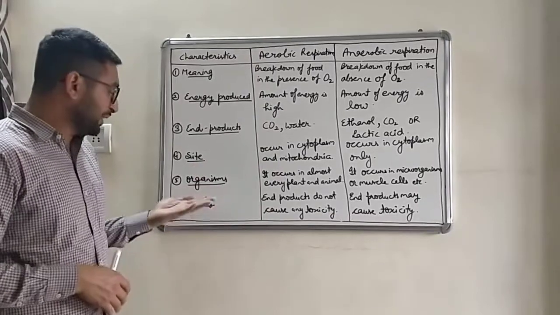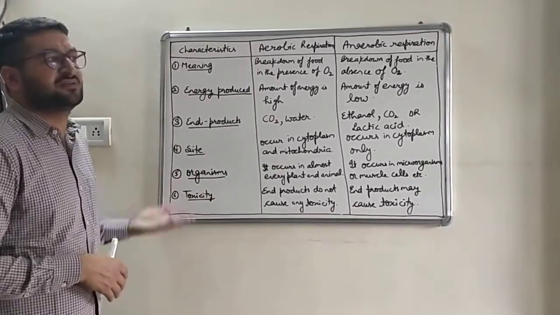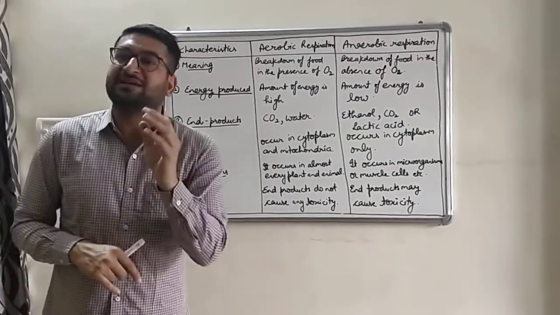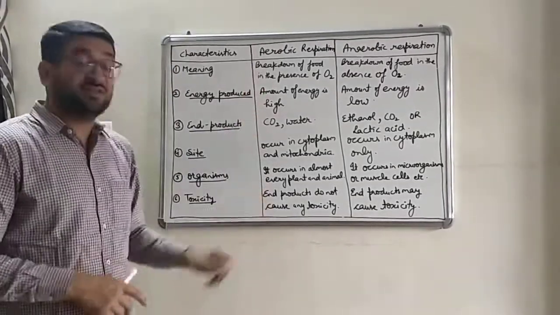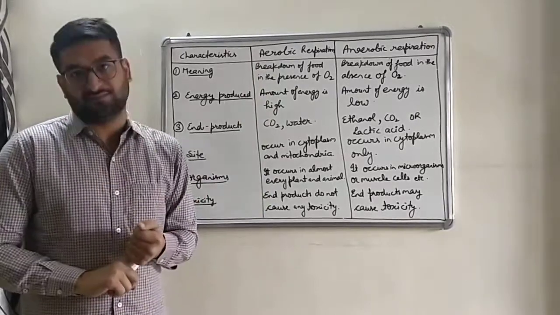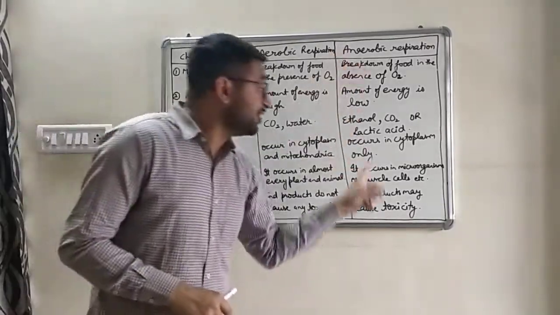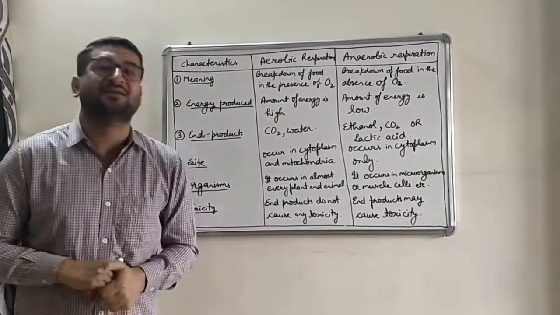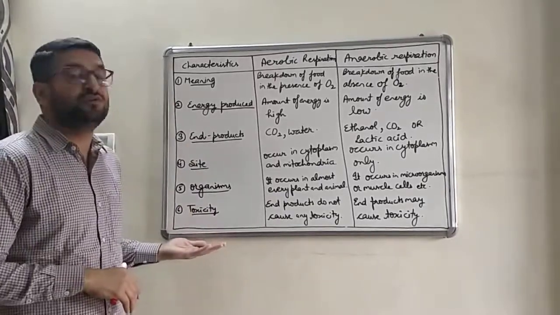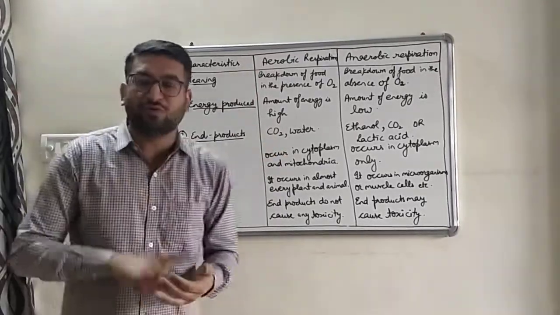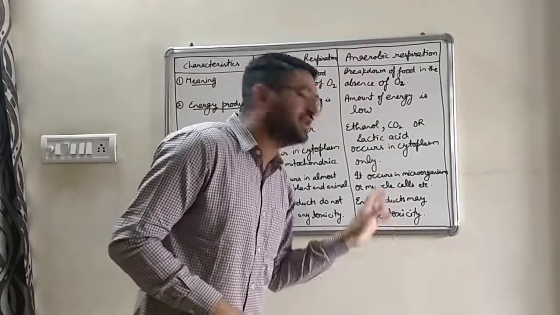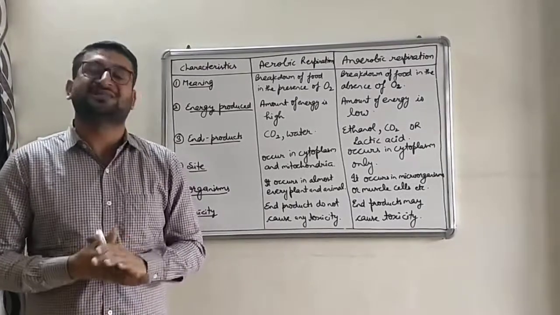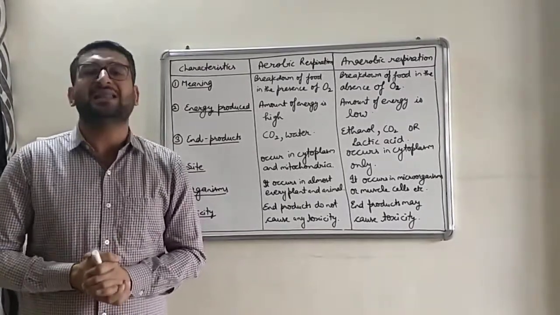Rather than that, you can add one more difference, the seventh characteristic, which you can make on your own when you write it, and that is breakdown. In aerobic respiration, the breakdown of food is complete, whereas in anaerobic respiration, partial breakdown of food takes place. That difference you may also write. आप एक और difference लिख सकते हैं बच्चे, that is the breakdown of food. In aerobic respiration, complete breakdown of food takes place, whereas in anaerobic respiration, partial breakdown of food takes place. So that's the difference between aerobic and anaerobic respiration.